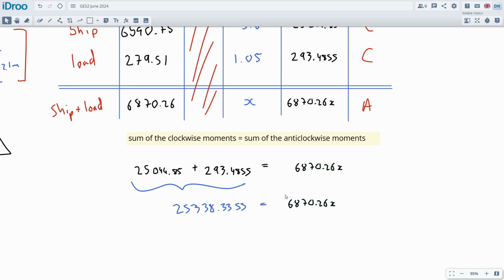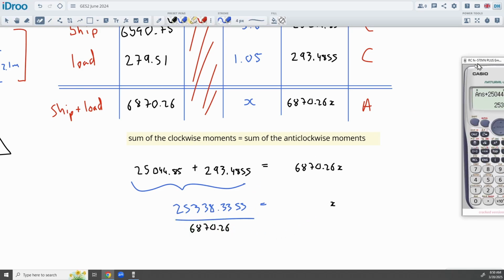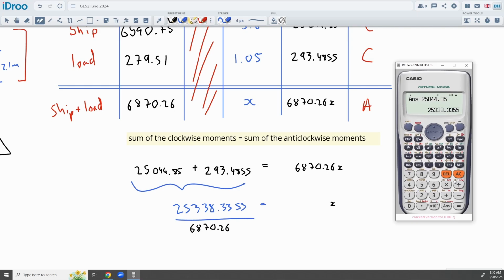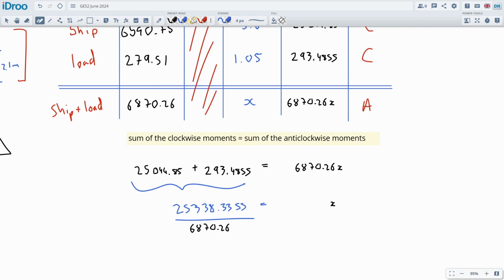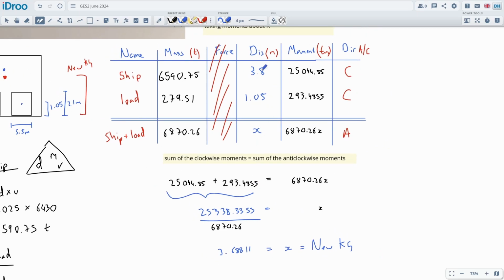And then we're just going to divide the 6,870.26 down underneath it because here it's a multiplier. So we divide it down, and this should give us a new center of gravity, the new KG, which will be a little bit less than the original KG. It should be closer to the Q. So divide this by 6870.26. 3.68811, and this is equal to x, which is equal to the new KG. The old KG was 3.8, and now this is 3.688.